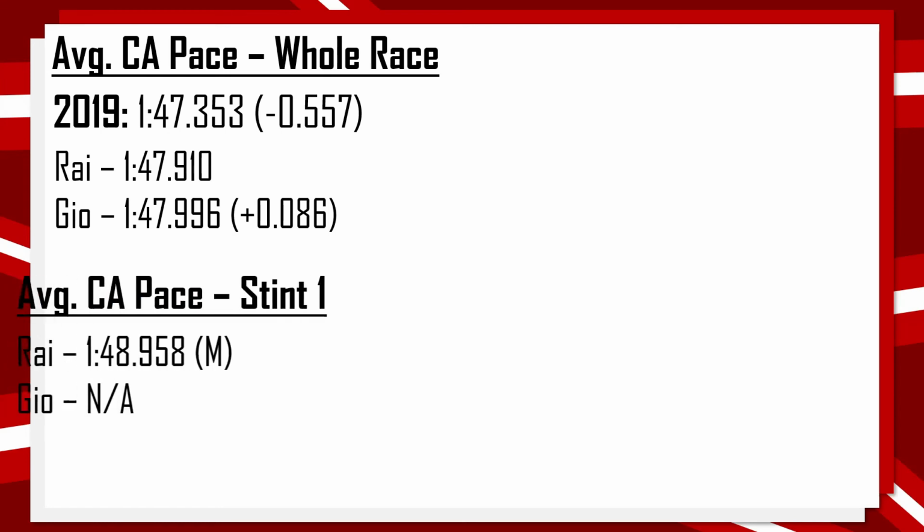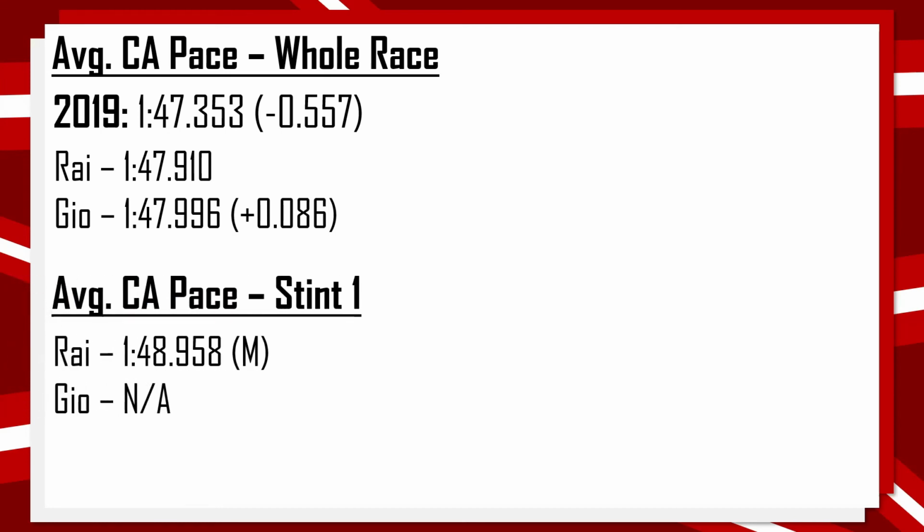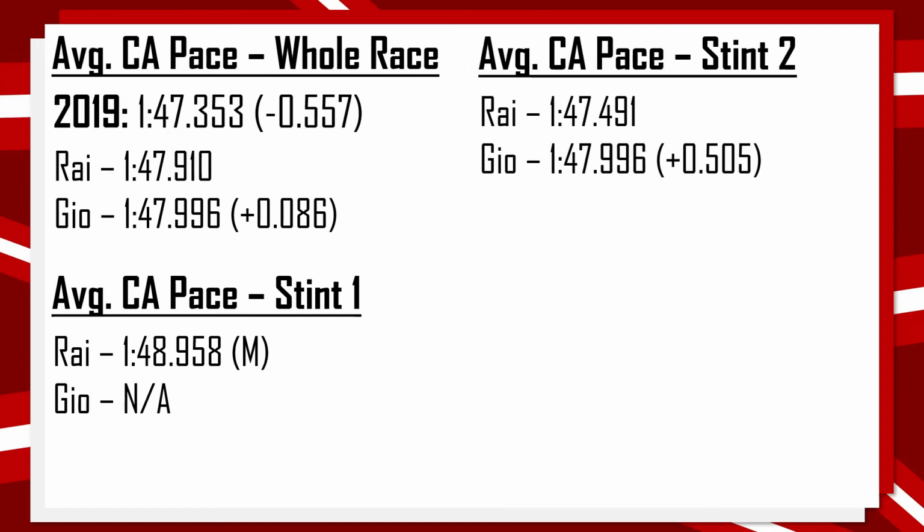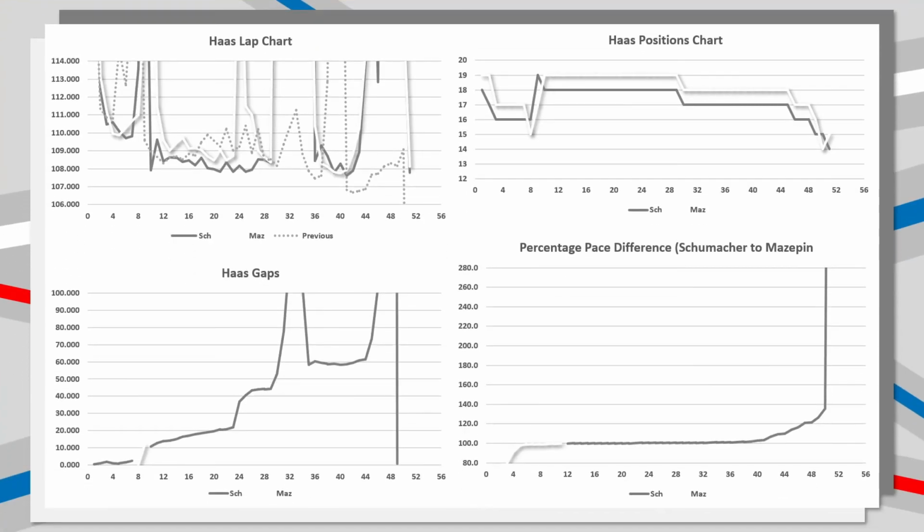And across stint number 1, where Kimi Räikkönen started on the medium, Giovinazzi unfortunately doesn't have any clean air lap data, but for stint number 2 on the hards, they do, where there is a half a second deficit from Räikkönen down to Giovinazzi. Then penultimately, we will take a look at Haas, and again splitting their percentage pace difference down the middle. For 21.6%, it was Mazepin who was the faster car, and for 78.4%, it was Schumacher.